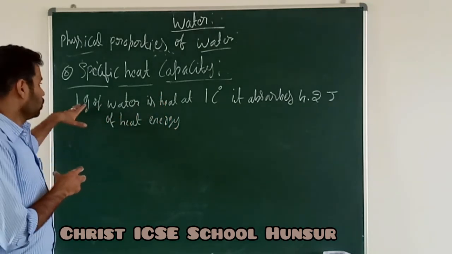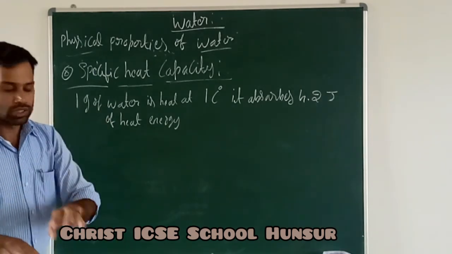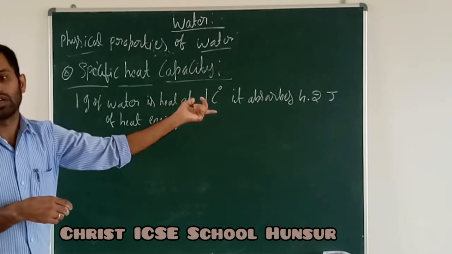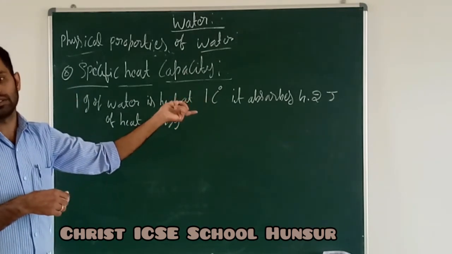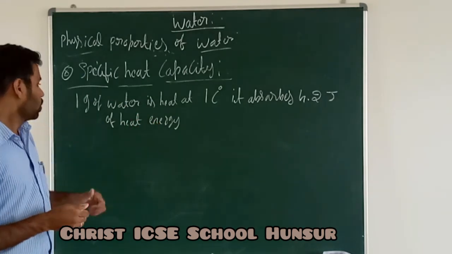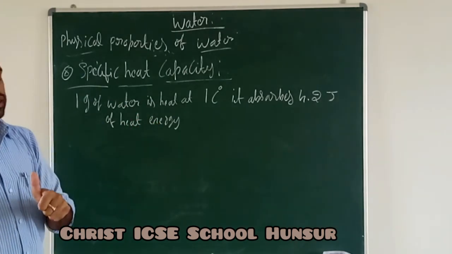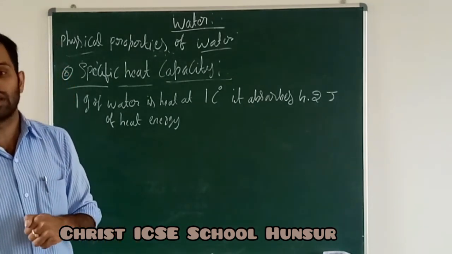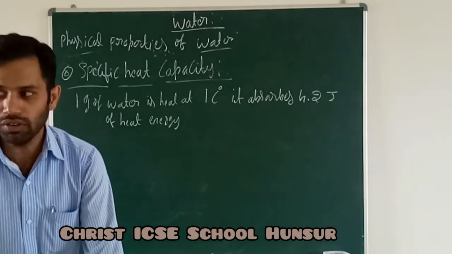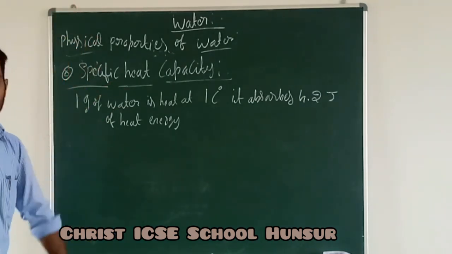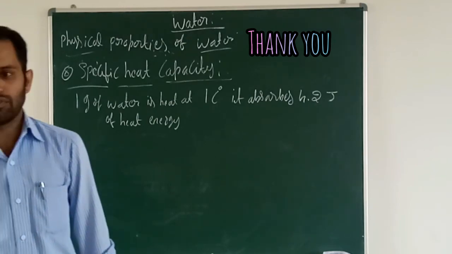Okay, so 1 gram of water. If you take 2 gram, then 2 degrees Celsius, then it's double, 8.4 joule of heat. So specific heat capacity of water is nothing but 1 gram of water heated at 1 degree Celsius will absorb 4.2 joule of energy. So these are some of the physical properties of water.